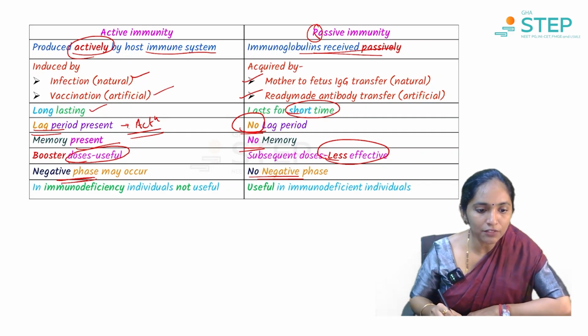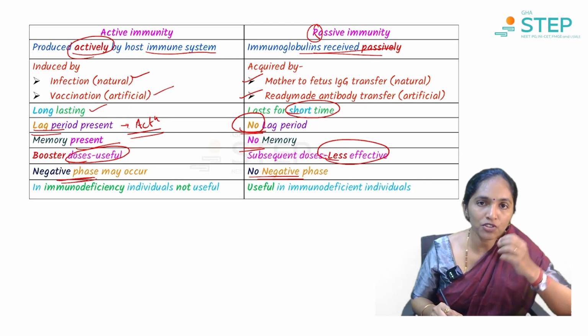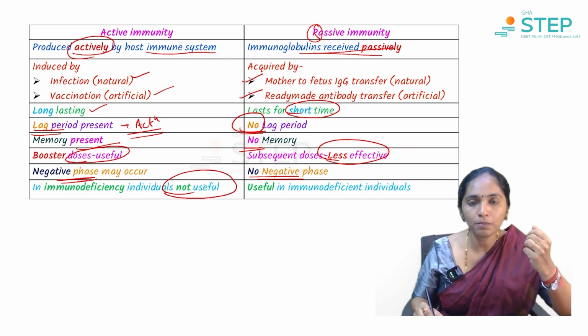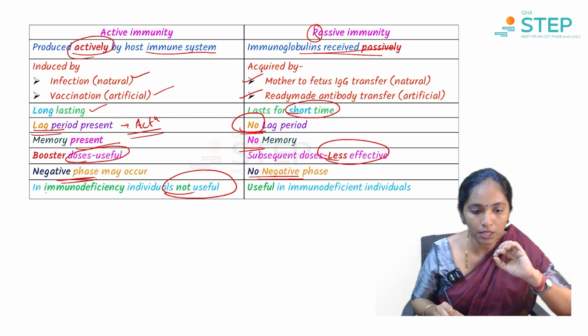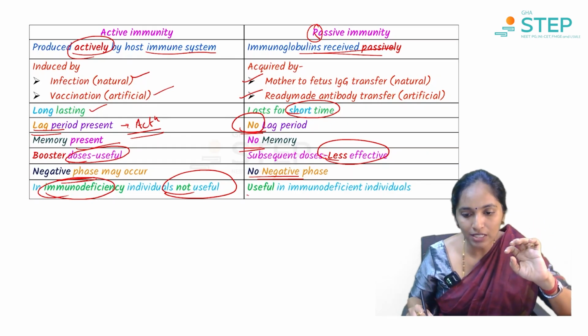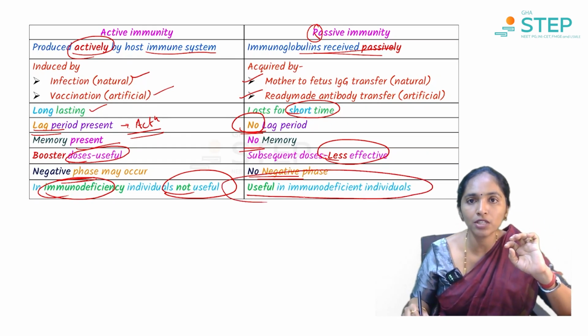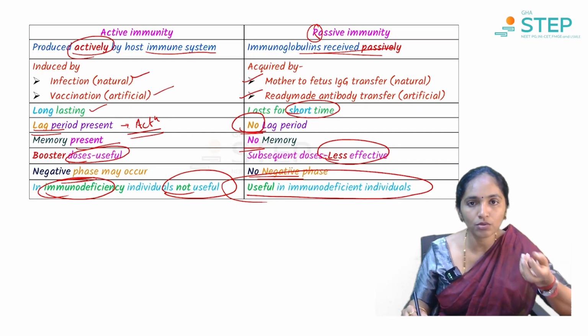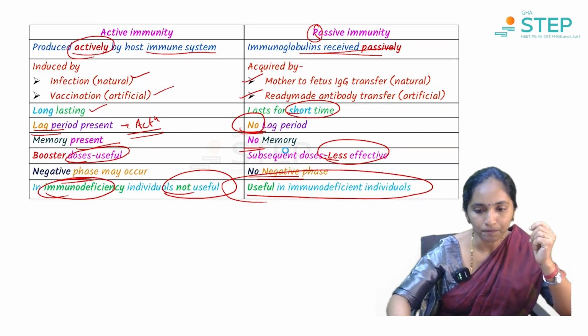And for active immunity, obviously if there is an infection in an immunodeficient individual, it is of no use. The person cannot respond by producing an immune response. Therefore, in immunodeficient individuals, it is not useful. Obviously, when an immunodeficient individual needs protection, if we give it in a ready-made way, it will be effective. So that is about passive immunity.